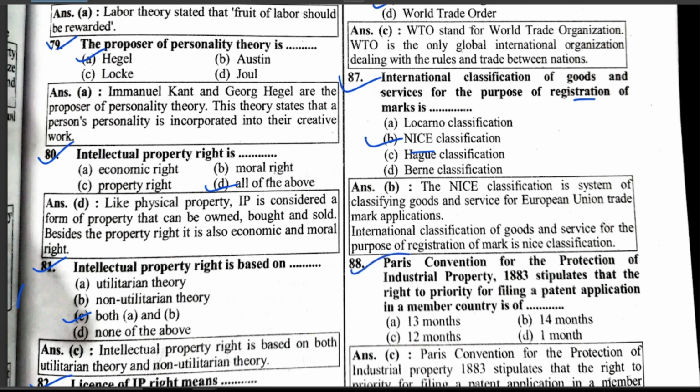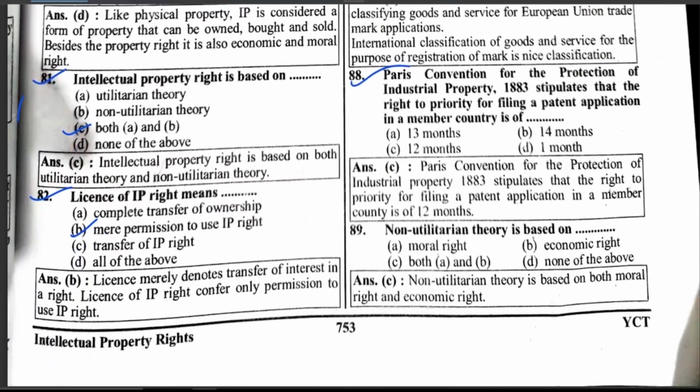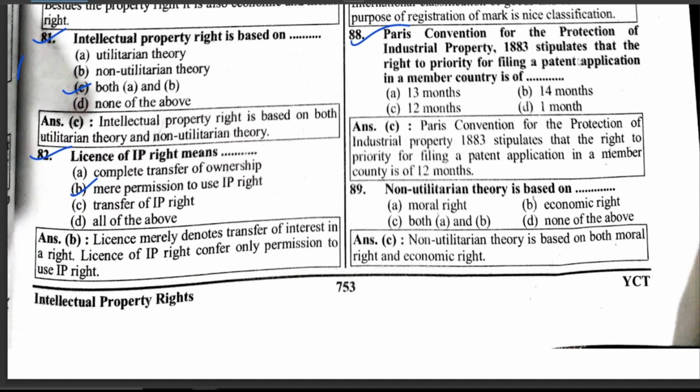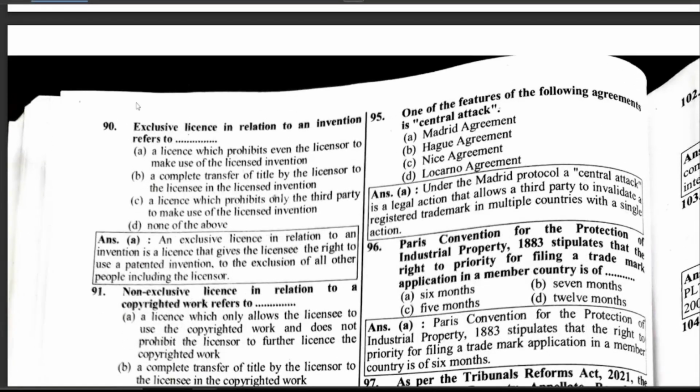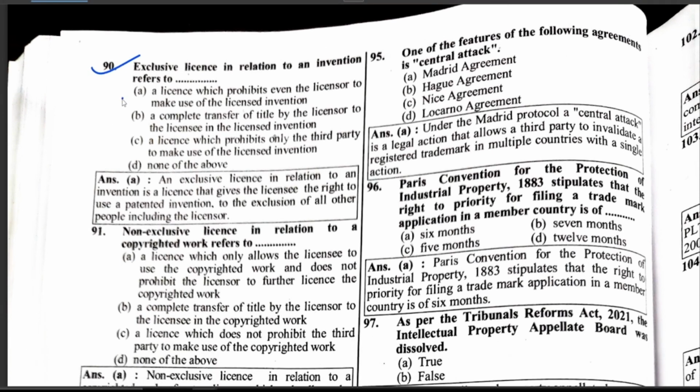Paris Convention for the Protection of Industrial Property 1883 stipulated that the right to priority for filing a patent application in a member country is 12 months. Non-utilization theory is based on moral right and economic right. Exclusive license in relation to an invention refers to a license which prohibits even the licensor from making use of the licensed invention.